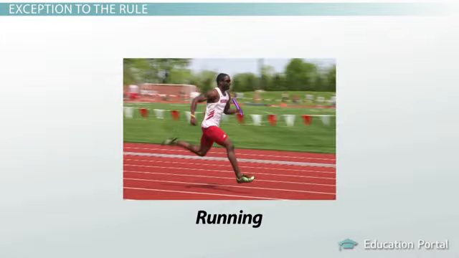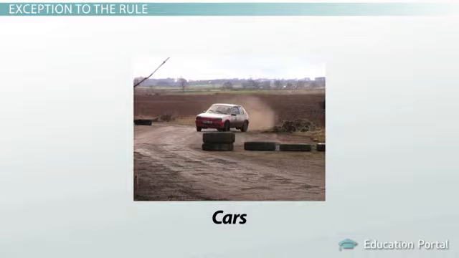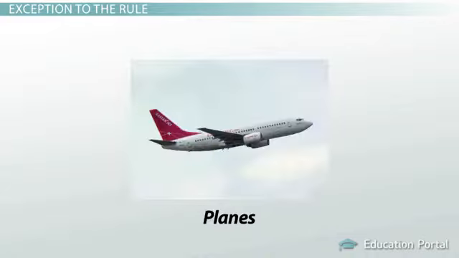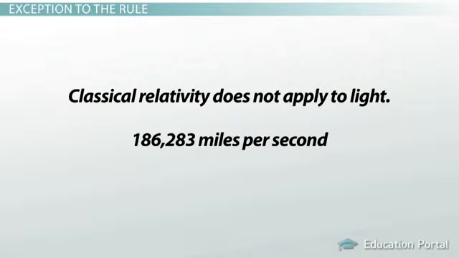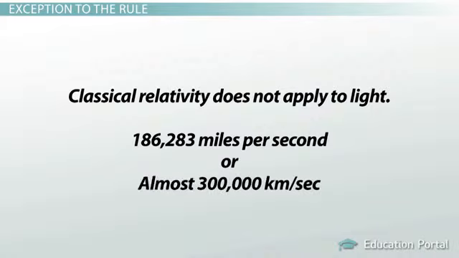This includes walking on a sidewalk, running in a race, moving automobiles, and even fast-moving jets. However, classical relativity breaks down when it comes to extremely high speeds. Classical relativity does not apply to light, which moves at a speed of 283 miles per second. That's almost 300,000 kilometers per second. This velocity is the same regardless of the motion of the source or the observer.